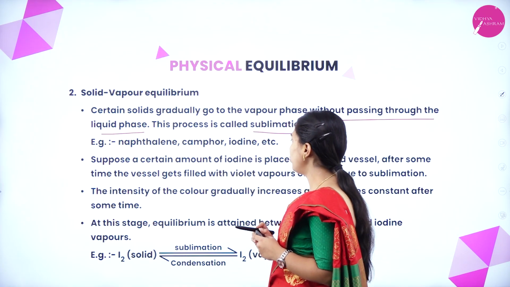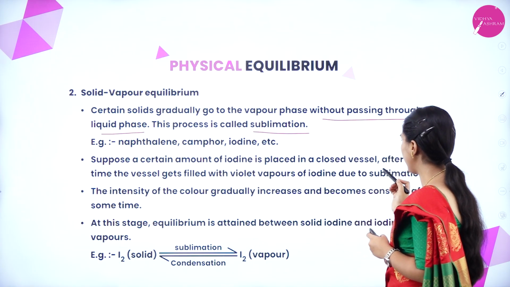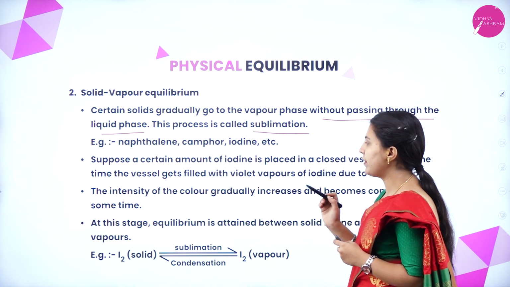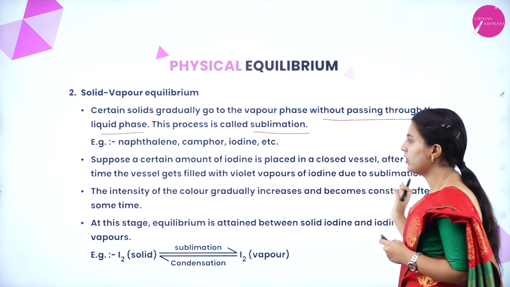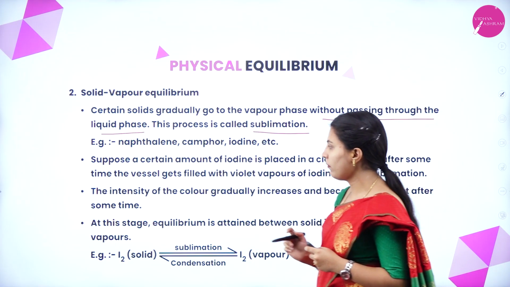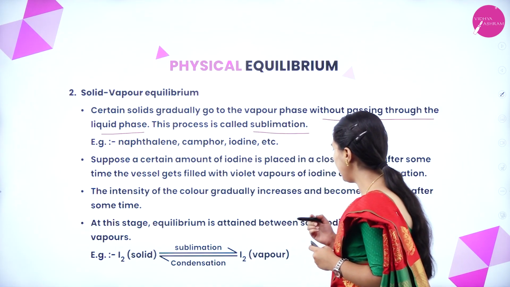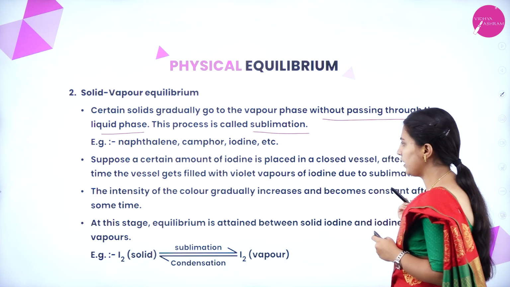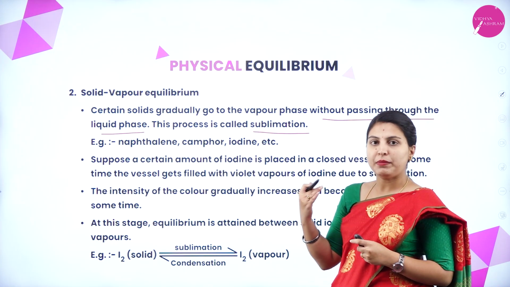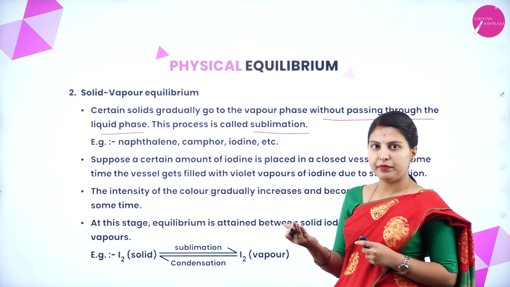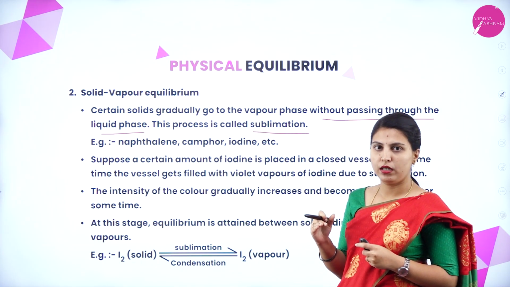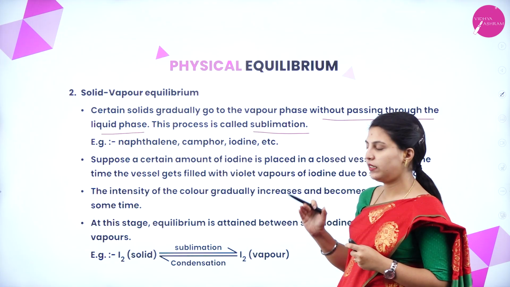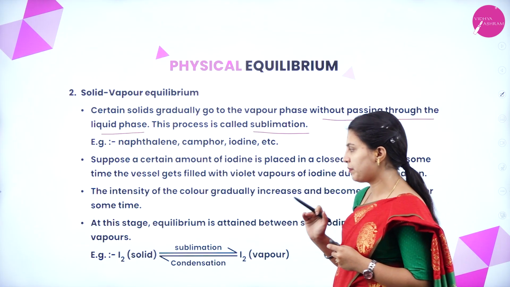Suppose a certain amount of iodine is placed in a closed vessel. After some time, the vessel gets filled with violet vapors of iodine due to sublimation. The intensity of the color gradually increases and becomes constant after some time. From colorless it gradually becomes colored, and after some time it stays constant. At that time we say equilibrium has been reached.